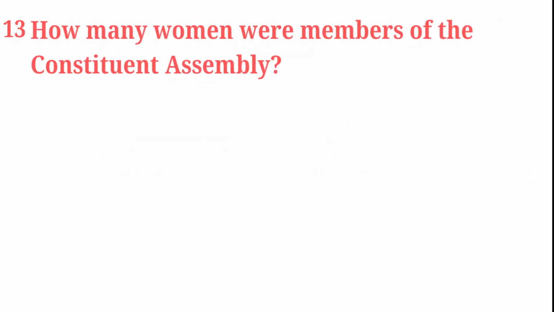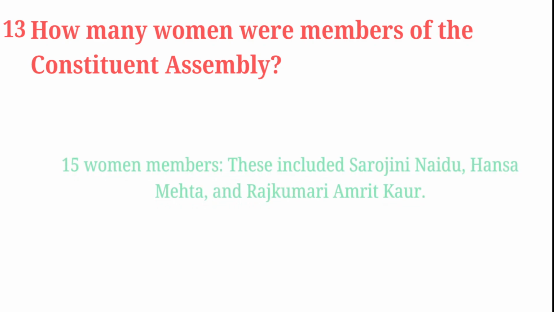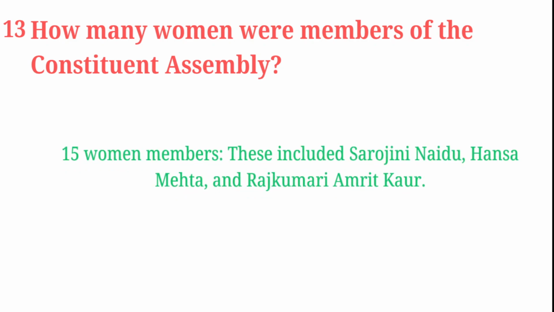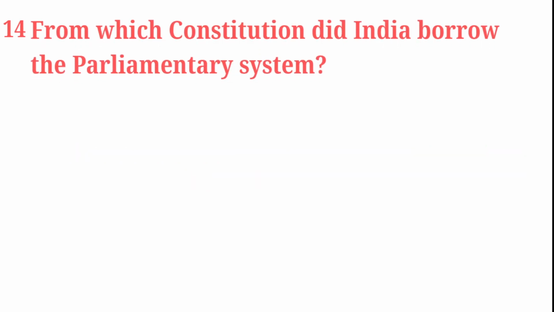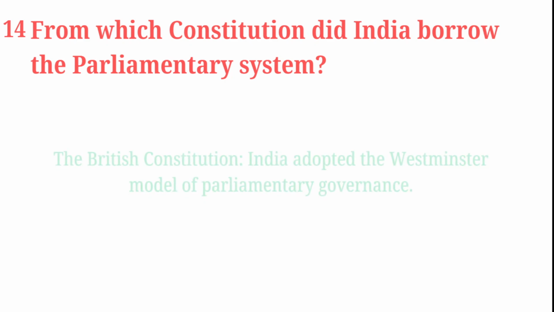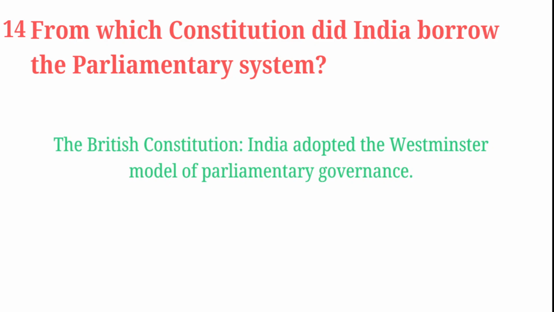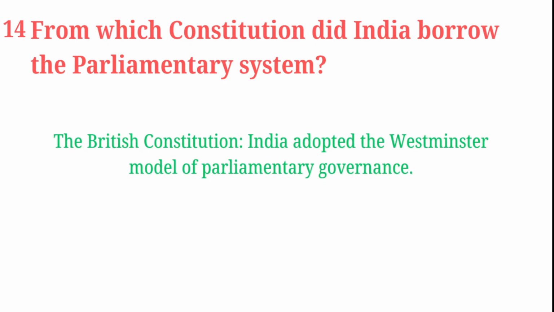How many women were members of the Constituent Assembly? 15 women members. These included Sarojini Naidu, Hansa Mehta and Rajkumari Amrit Kaur. From which constitution did India borrow the parliamentary system? Correct answer is the British Constitution. India adopted the Westminster model of parliamentary governance.